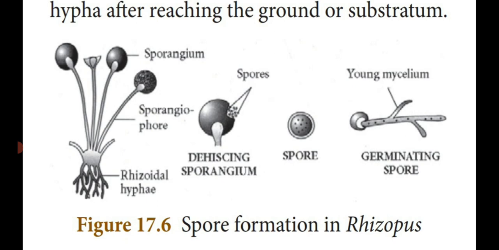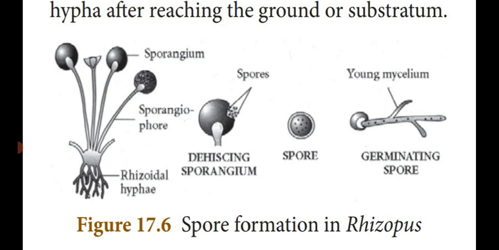See, the first one is the Rhizopus hyphae. From that rhizoidal hyphae, rhizoidal means a small root-like hyphae, it's not a root, but root-like hyphae, which produce an oval-shaped structure known as sporangium. At the tip of the long, slender, that means straight, stalk-like portion called sporangiophore.